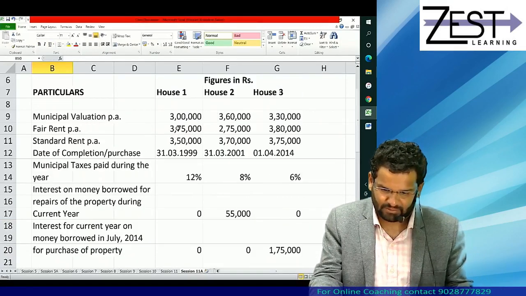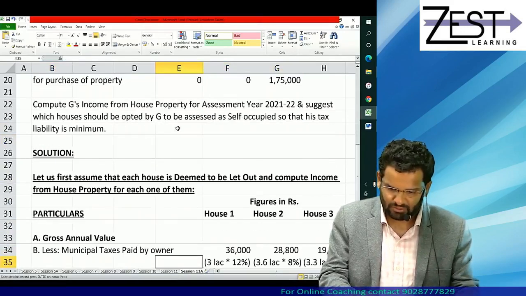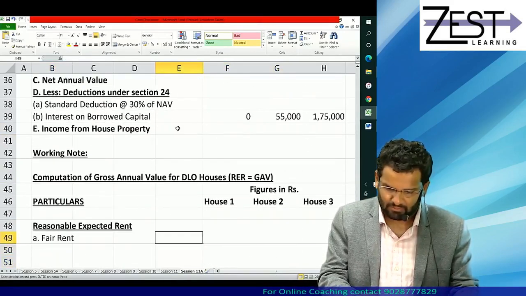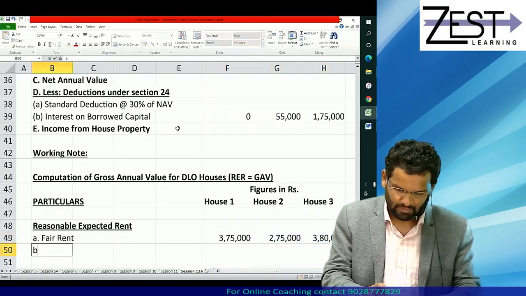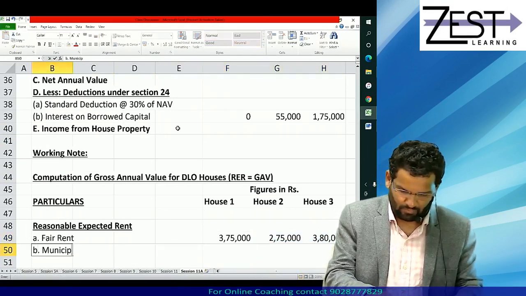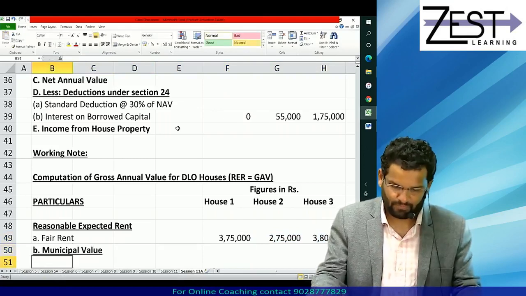Fair rent is 3,75,000, 2,75,000 and 3,80,000. Then take municipal value.